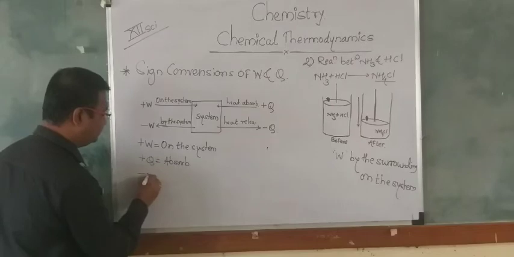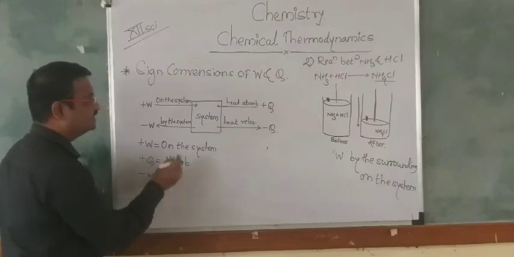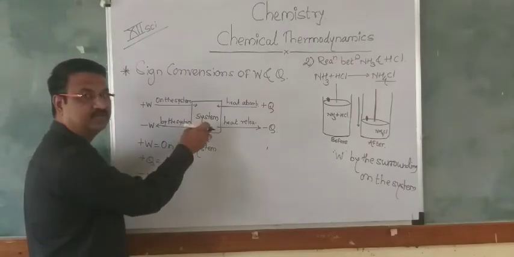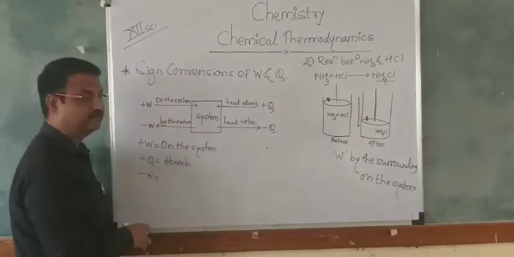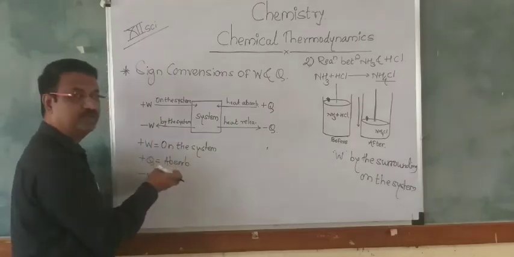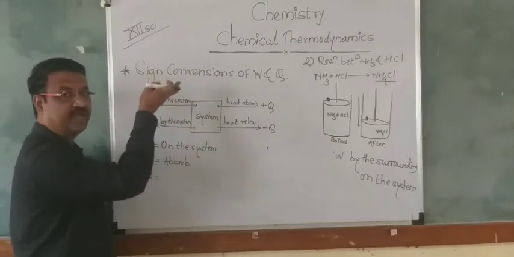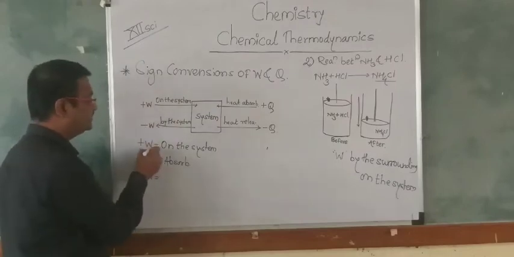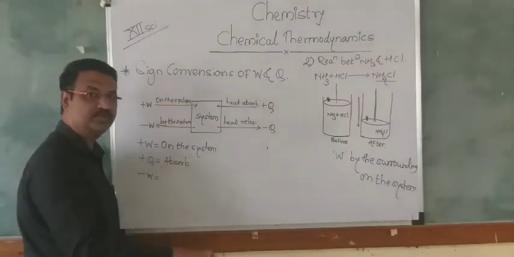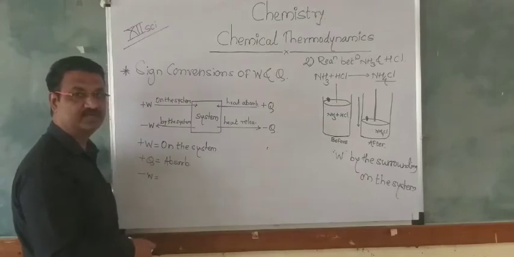Minus W means the work is done by the system on the surroundings, meaning the piston will move in the upward direction. In plus W the piston will move to the downward position.